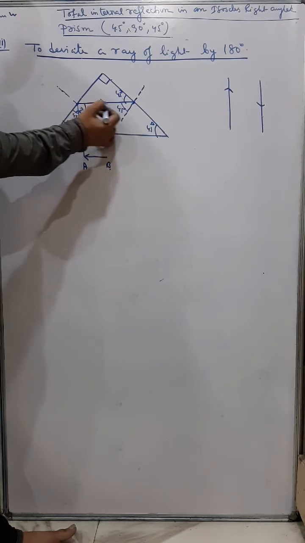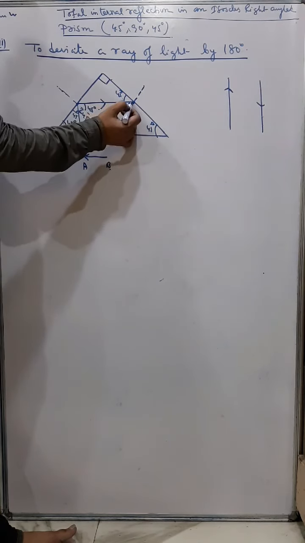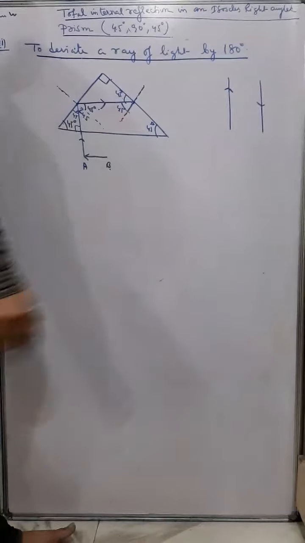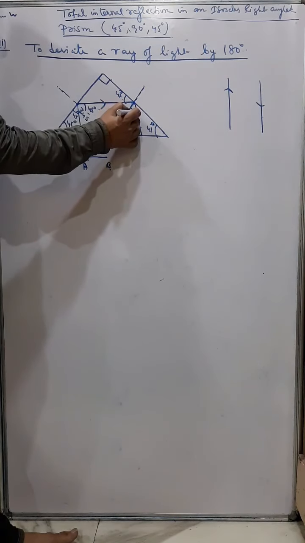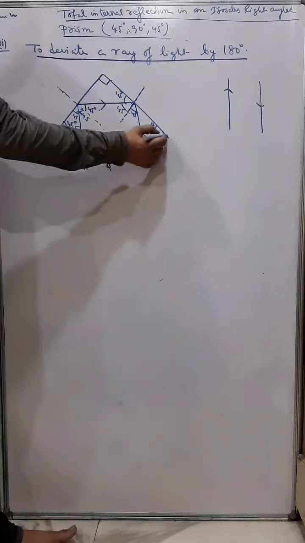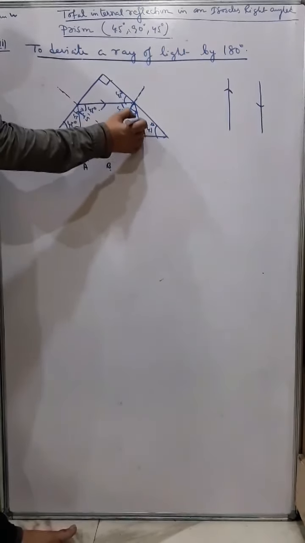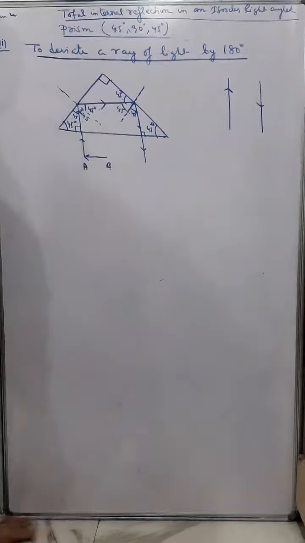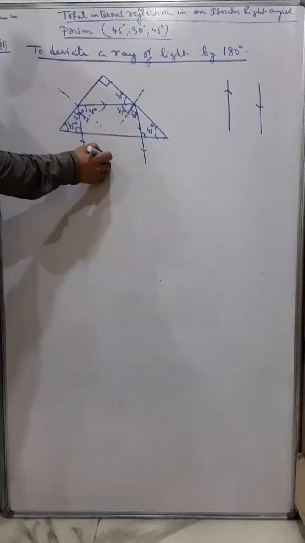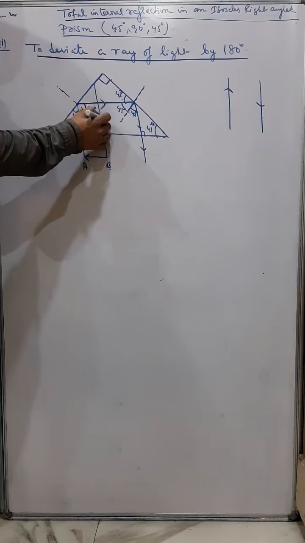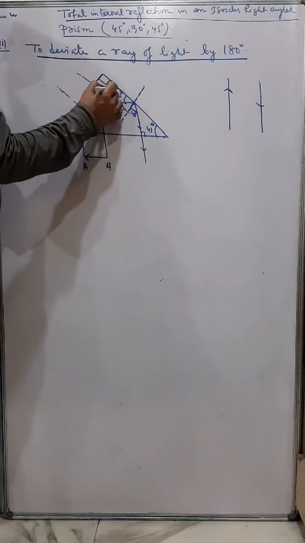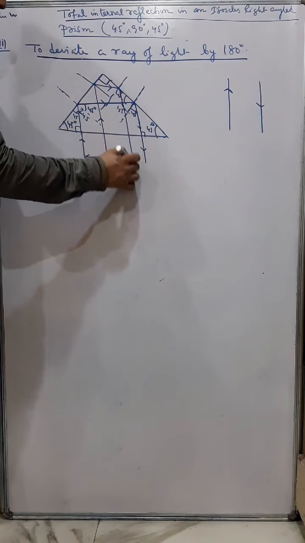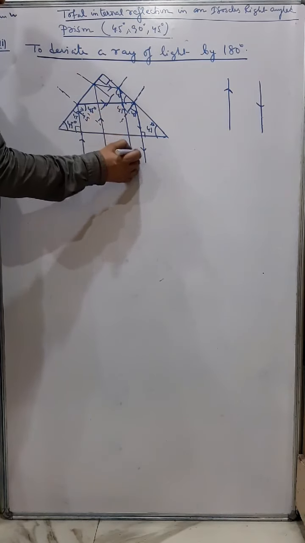So this is the incident ray for this part. This is the normal, so this becomes the angle of incidence, again greater than 42. So it will reflect at 45 degrees. And when it comes on this surface, again it falls at 90 degrees, so it comes out straight. Okay. So we'll take another ray of light, say this way. The same thing will happen here also. So it will go like this, again and again it will come in this way. Okay, understand?